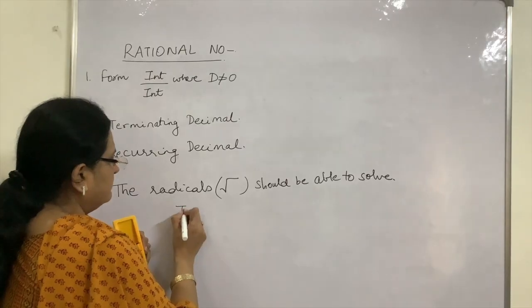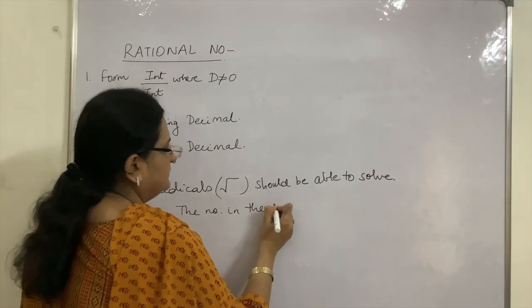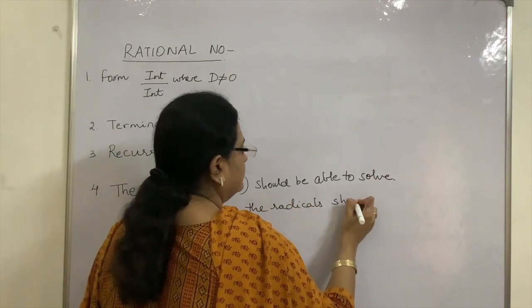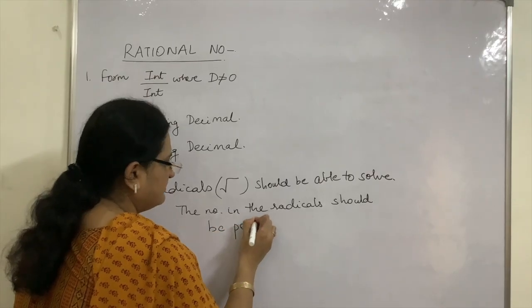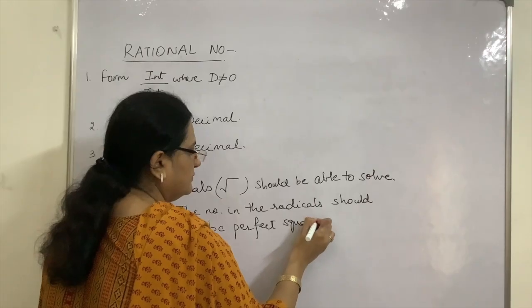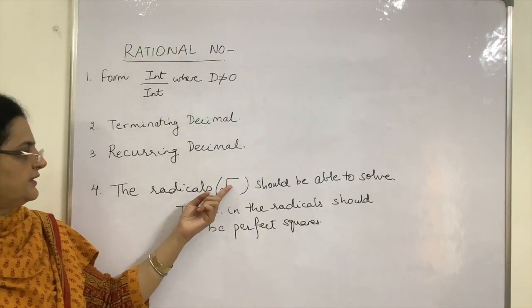Means the numbers in the radicals should be perfect squares or perfect cubes, because it is a square root sign I have written over here.